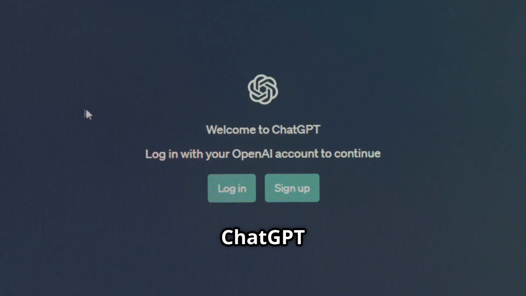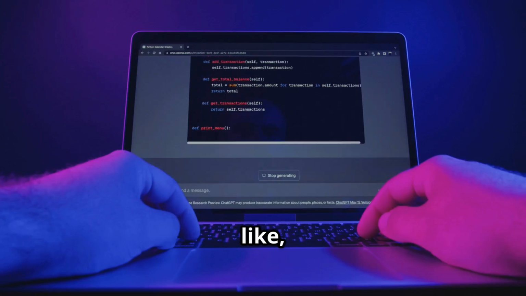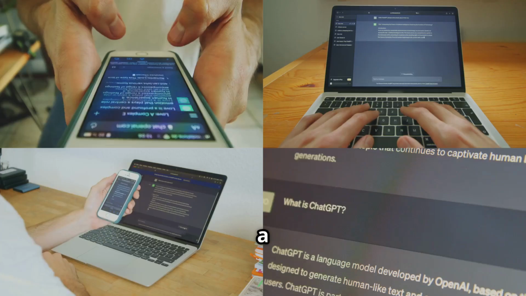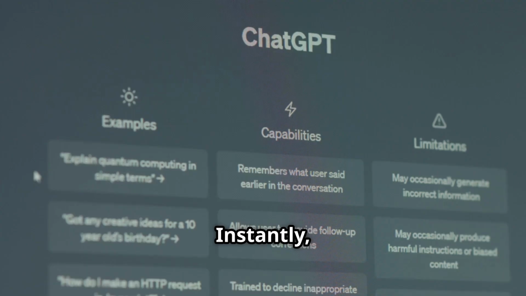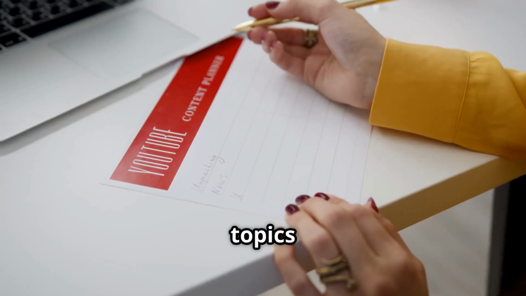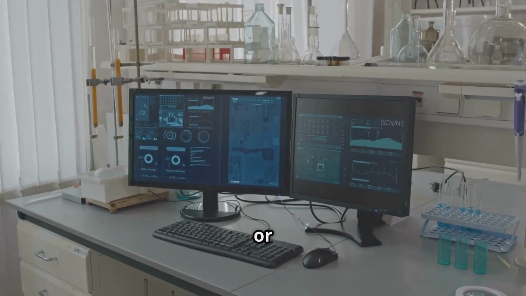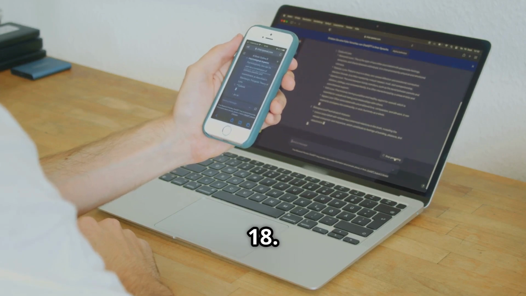Step 1. I open ChatGPT and type in a prompt like, "Give me 10 viral video ideas for a faceless tech channel." Instantly, I get a list of solid topics. Think top 5 free AI tools or hidden features in iOS 18.